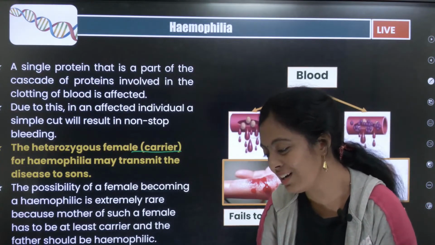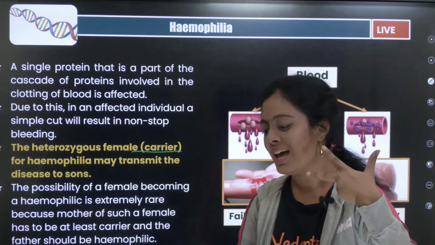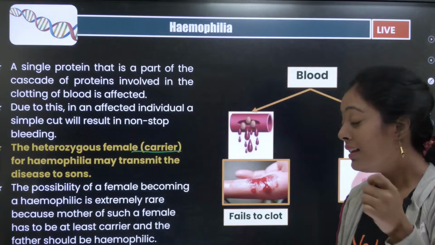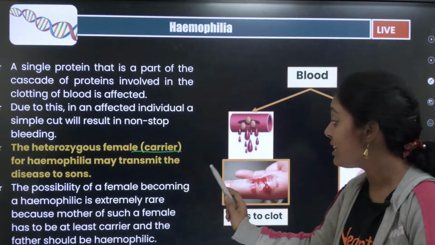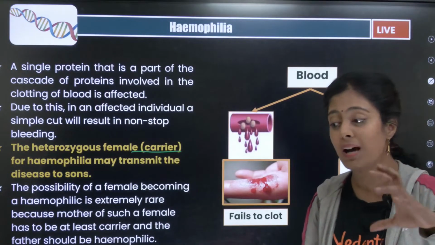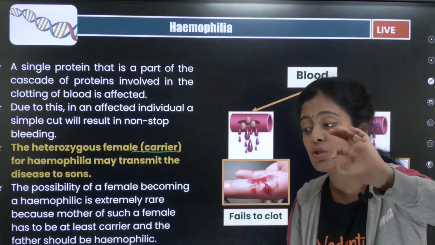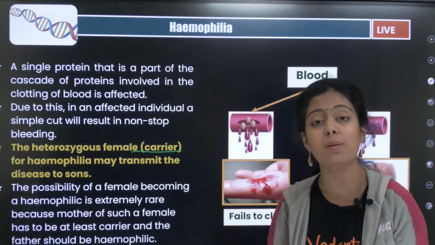So males are more prone to these kind of X-linked conditions. Yes, very good. Excellent pasangla. Okay, that is what they are telling. The possibility of female becoming hemophilic is extremely rare, because mother of such a female has at least to be a carrier and the father should be hemophilic.